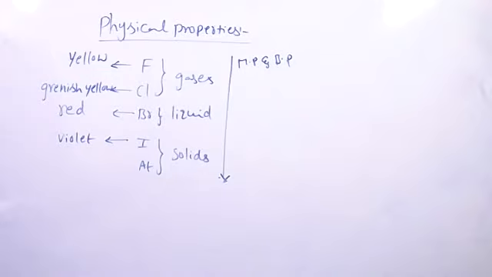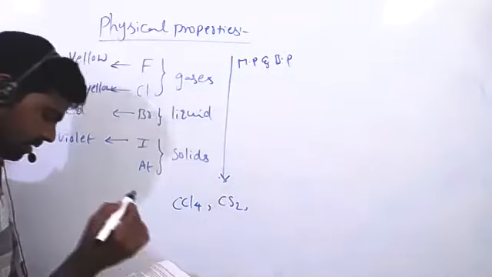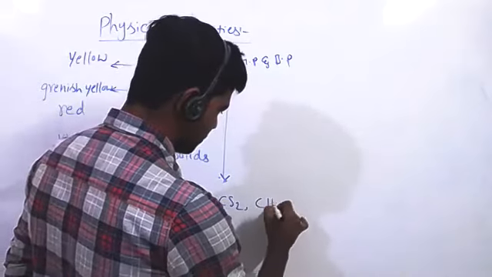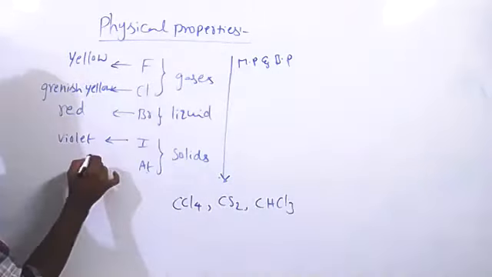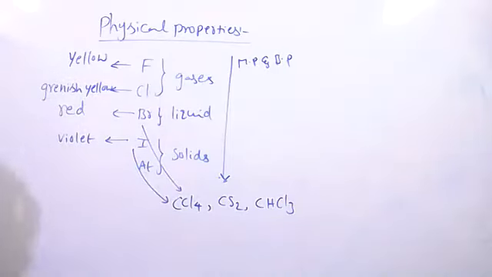Next, if you see solubility, fluorine and chlorine are soluble in water, but bromine and iodine are sparingly soluble in water. But iodine, mostly, is easily soluble in some non-polar solvents like carbon tetrachloride, CCl4, carbon disulfide, and chloroform. So in this kind of solvents, iodine is easily soluble. Even bromine is also easily soluble. Fluorine and chlorine are soluble in water.